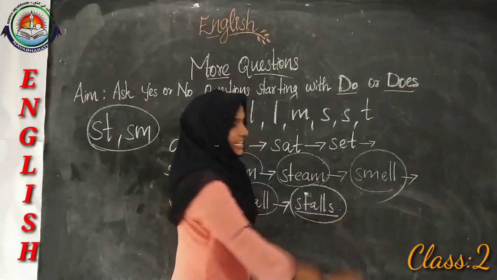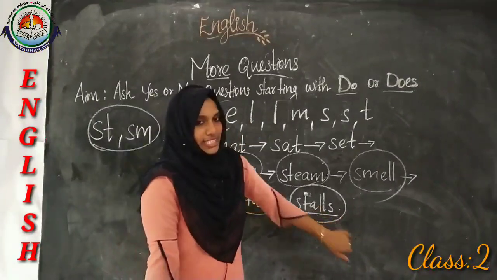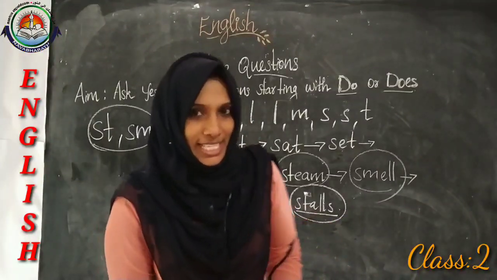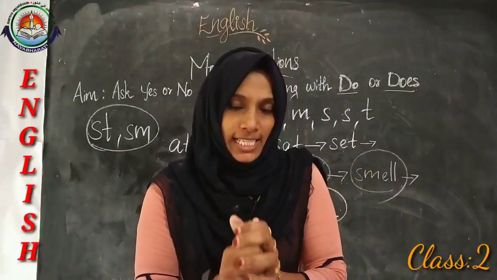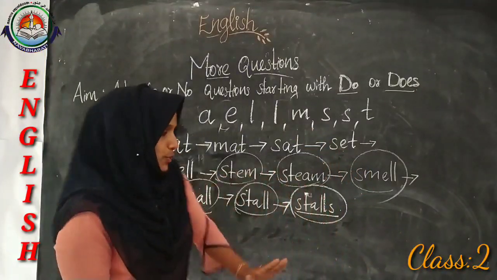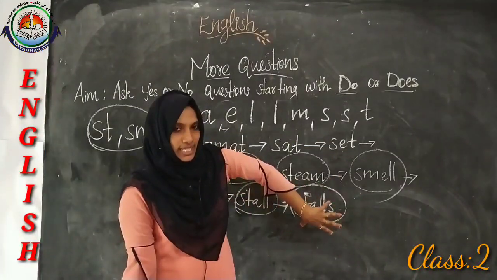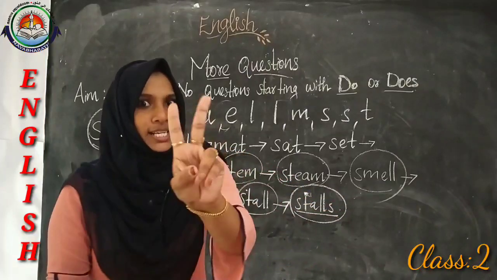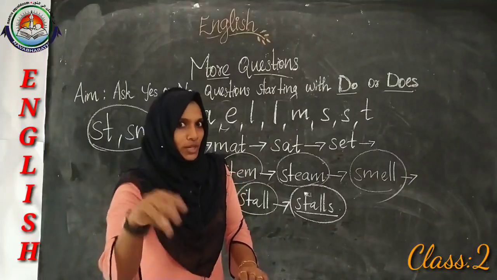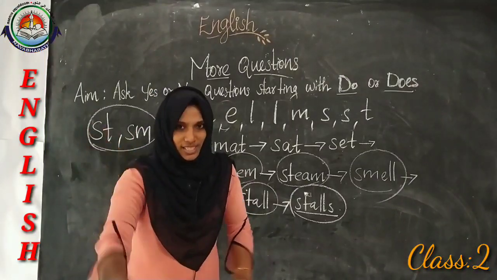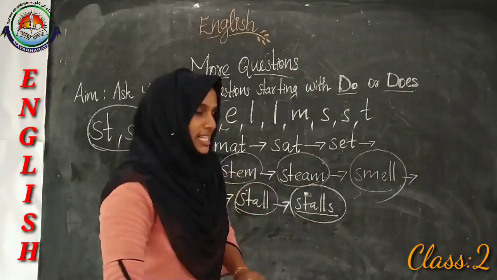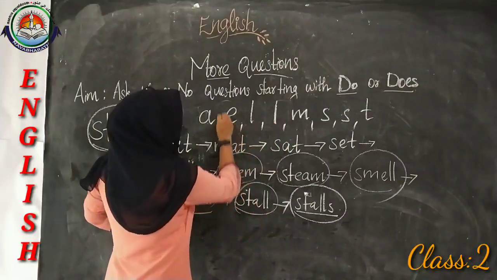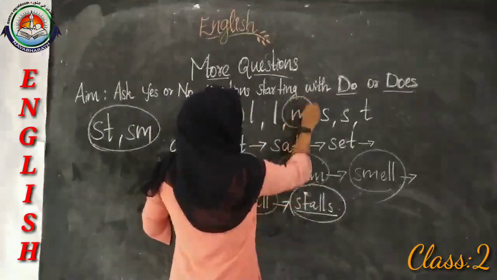Yes, here after that game, at last we got the word. It is stalls. How many letters are there? Yes, that is a 6-letter word. So when we check the letters of these words, we know that 2 letters are still outside. So what are the letters? Yes, the letters are E and M.